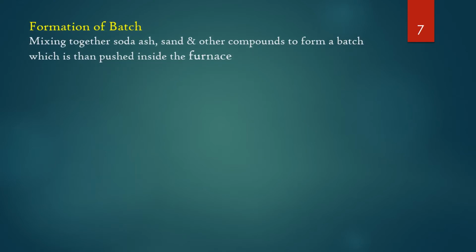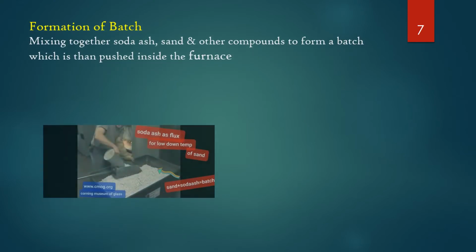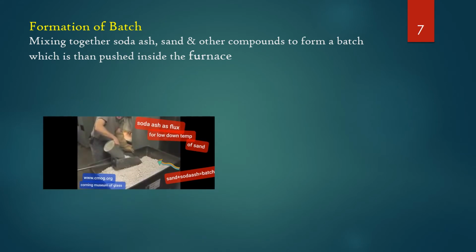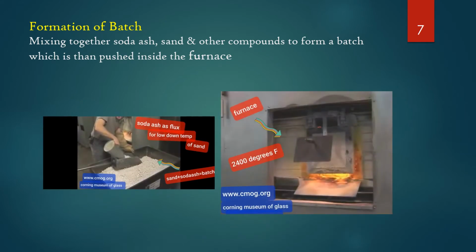Formation of batch. Now mixing together soda ash, sand, and other compounds to form a batch, which is then pushed inside the furnace. Right, the picture on the right shows the furnace having a temperature around 2400 degrees Fahrenheit, whereas the picture on the left shows us the man making the mixture of sand plus soda ash to form the batch. Soda ash is used as a flux for lowering the temperature of the sand.